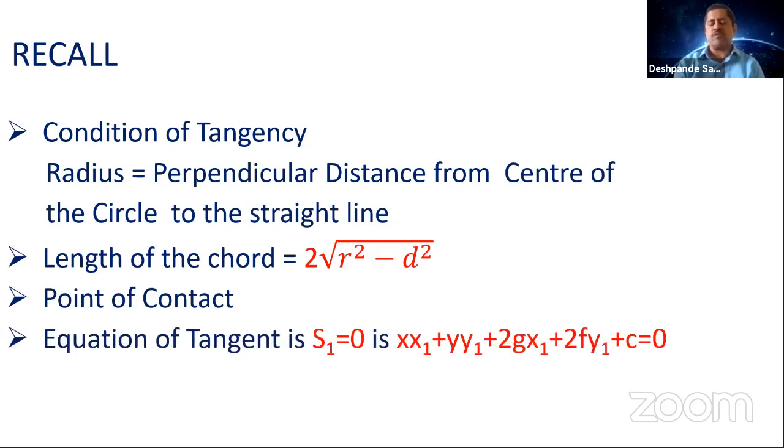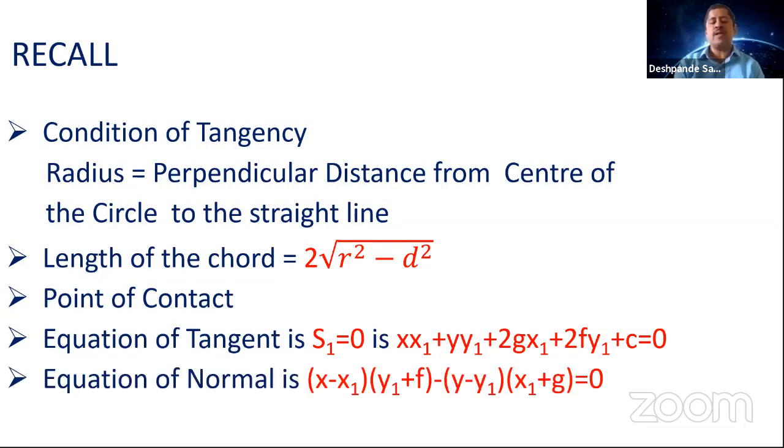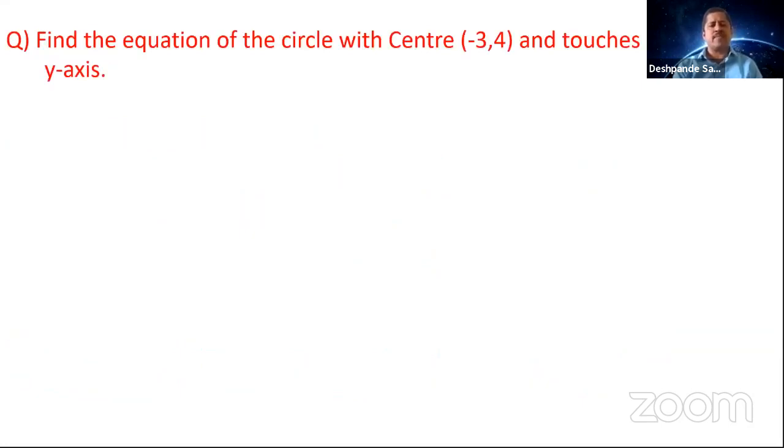Then we discussed about the equation of tangent, which is quite familiar for you. xx1 plus yy1 plus 2g into x1 plus 2f into y1 plus c is equal to 0, which you have called as s1 is equal to 0. Then we discussed about equation of normal, x minus x1 into y1 plus f minus y minus y1 into x1 plus g is equal to 0. So we are going to connect only these concepts in our class today. The problems on these concepts are going to be covered. With this, if we cover the problems on these, we can complete the tangents and normals.